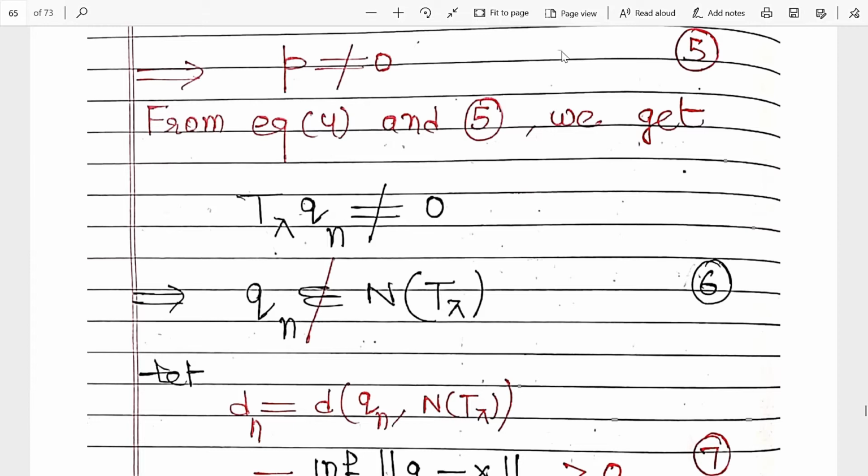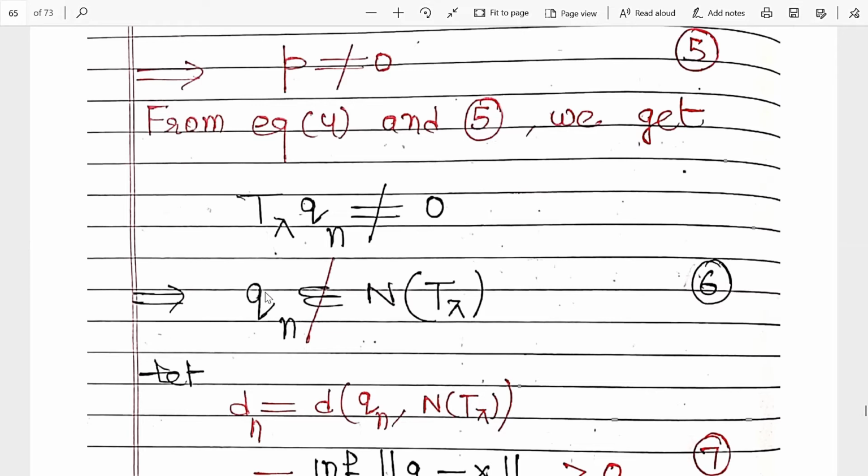And this T lambda Qn is not equal to 0. It means Qn does not belong to the nullity, the null space of T lambda. So this is by definition. Now this vector does not belong to this set.